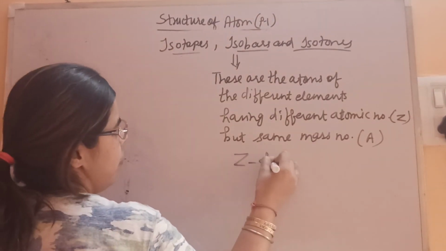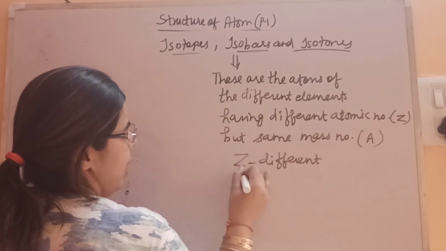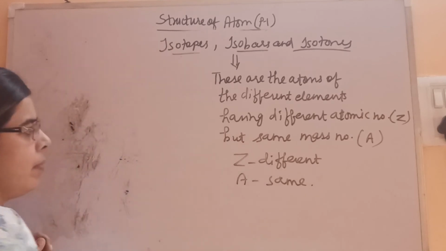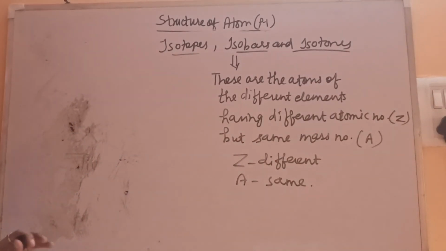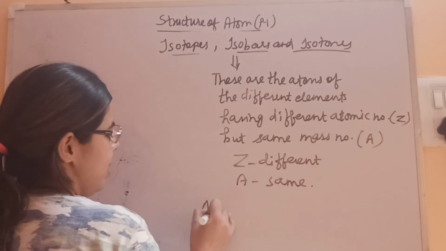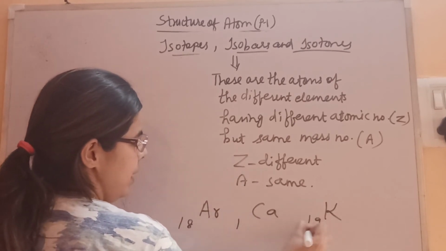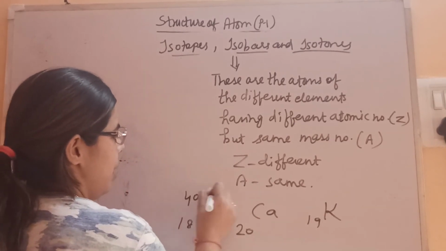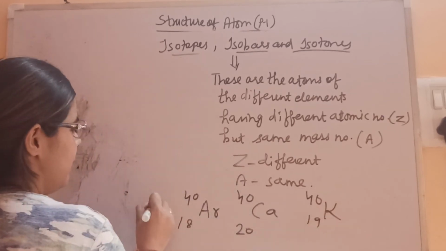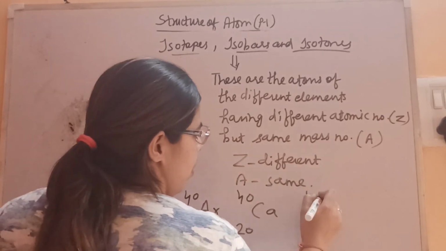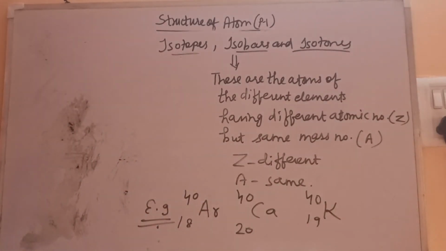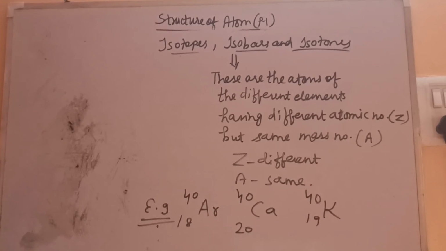So Z different, A same. So mass number is same but elements are different. Now you'll find their properties will somehow interrelate. So let's consider the example of argon, calcium, potassium. Atomic number is 18, 19, 20, but their mass is same. So this is the example of isobars. Other examples are also there. So these are the isobars.